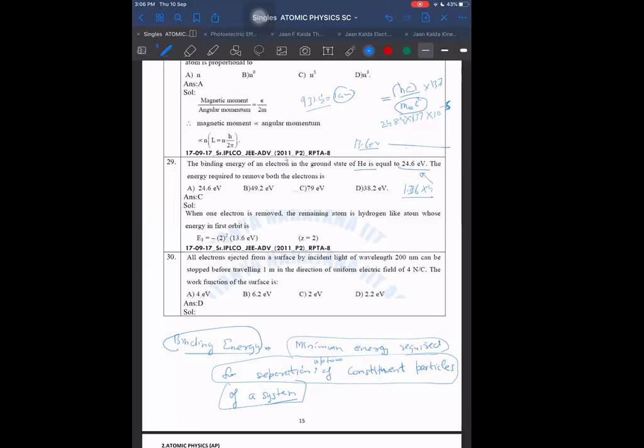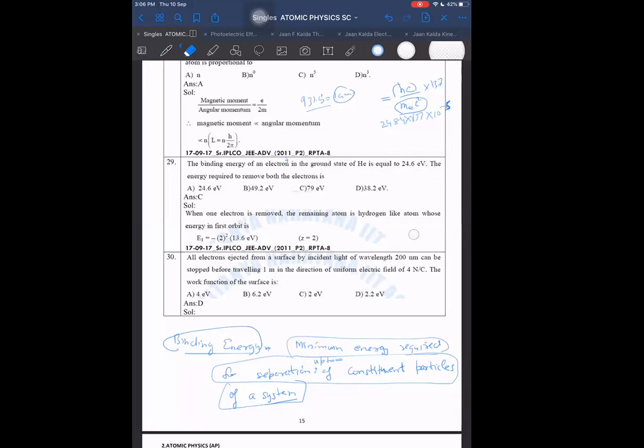Let us check once. 4 sixes are 24, 50... we get 54.4. Then how is it this? Binding energy of the electron in the ground state of helium is equal to 24.6 electron volt. How is it 24.6 then? I can't understand it.